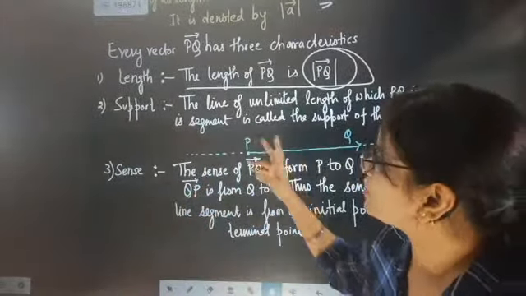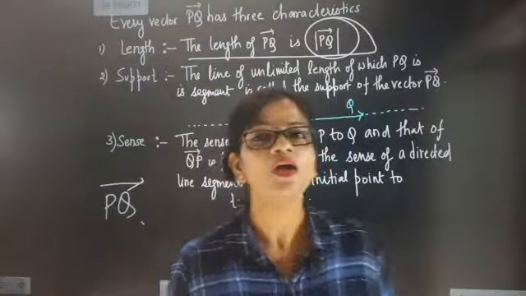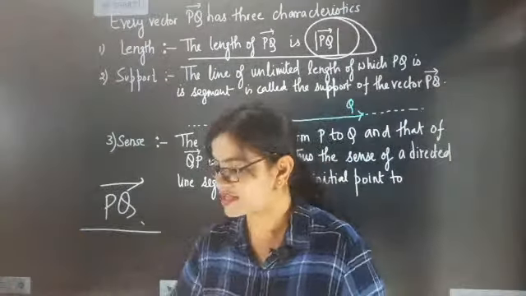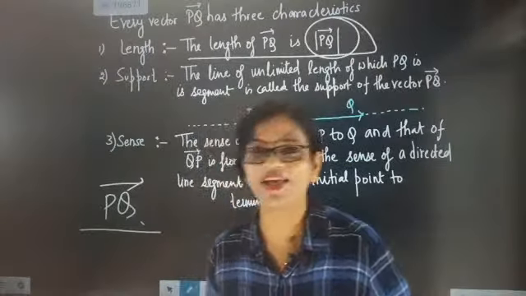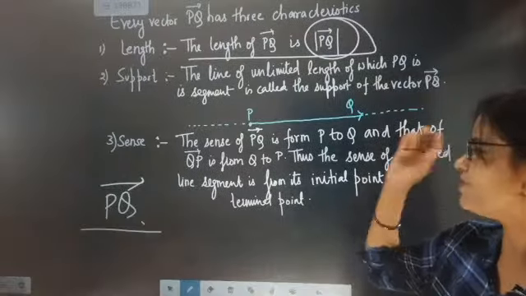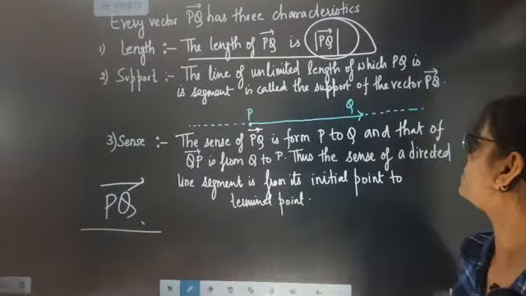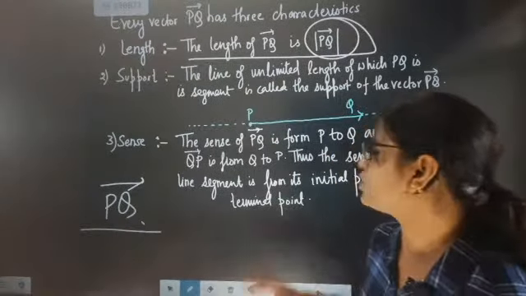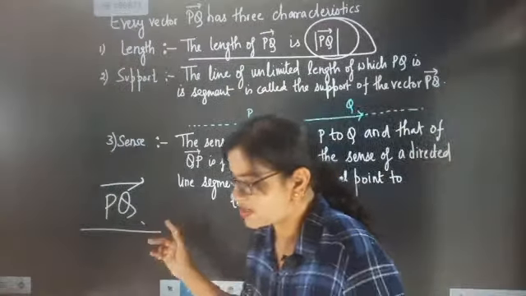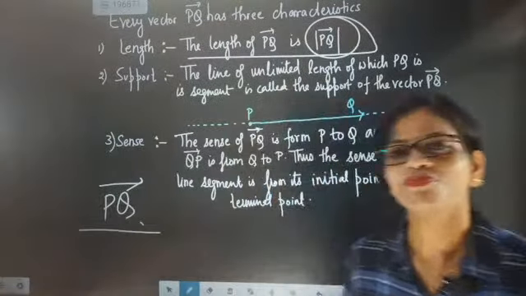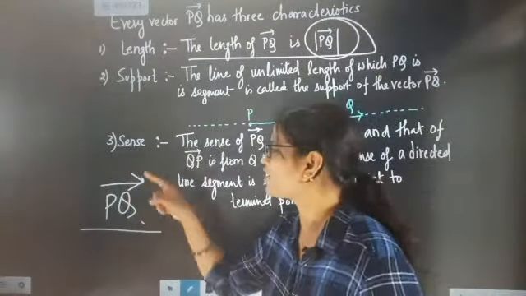So now sense means what? If I talk about the PQ vector, what is the sense of the PQ vector? If I characterize the PQ vector as going from P to Q, and QP as going from Q to P, what exactly am I talking about?